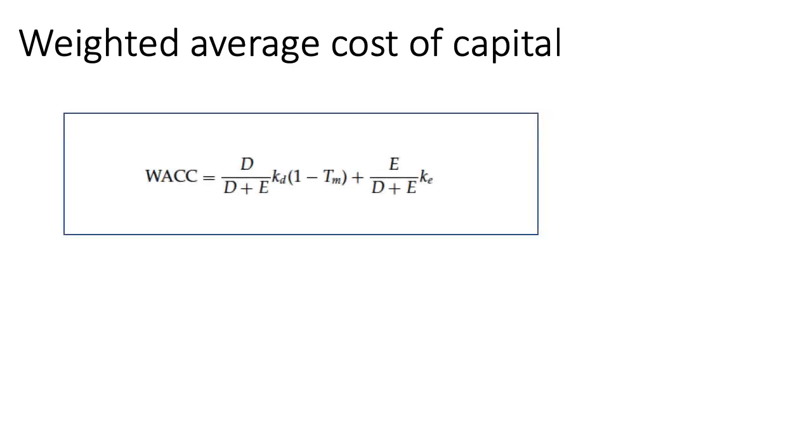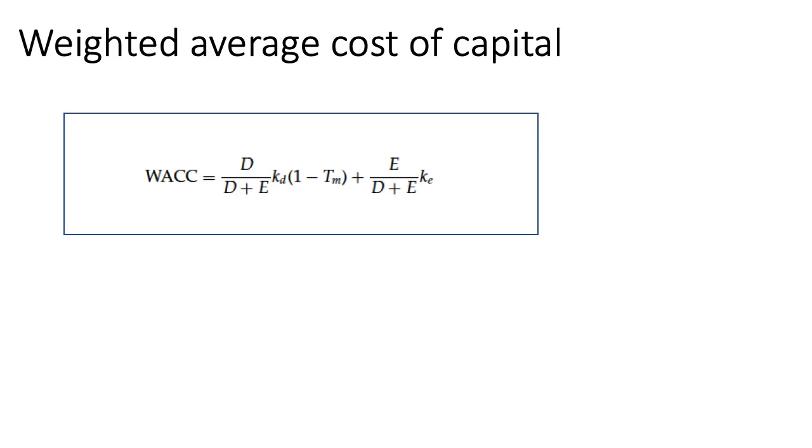Weighted average cost of capital. Now for a business which has both debt and equity in its capital structure, we simply take the average of cost of debt and cost of equity, weighted by their respective share in total capital, to arrive at the weighted average cost of capital, or WACC, which is defined as: WACC is equal to debt divided by total capital multiplied by cost of debt, 1 minus marginal tax, plus equity divided by total capital, that is debt plus equity, multiplied by cost of equity. D stands for debt, E stands for equity.